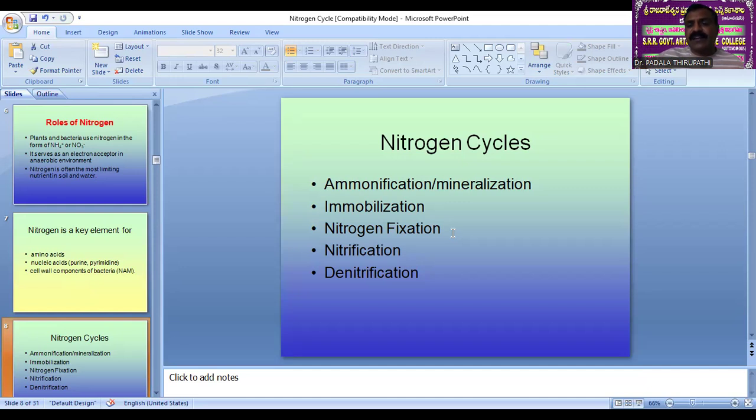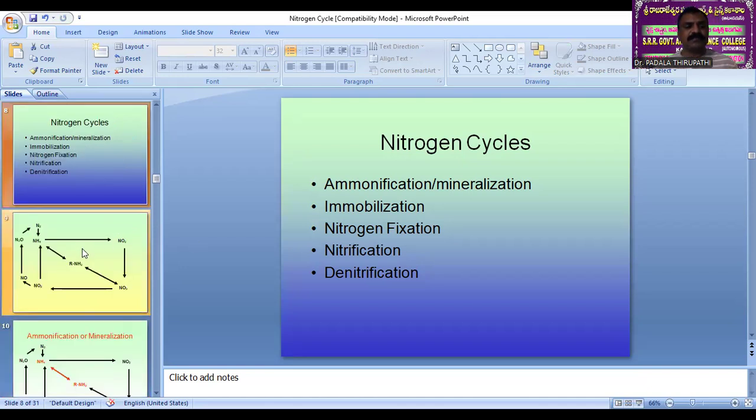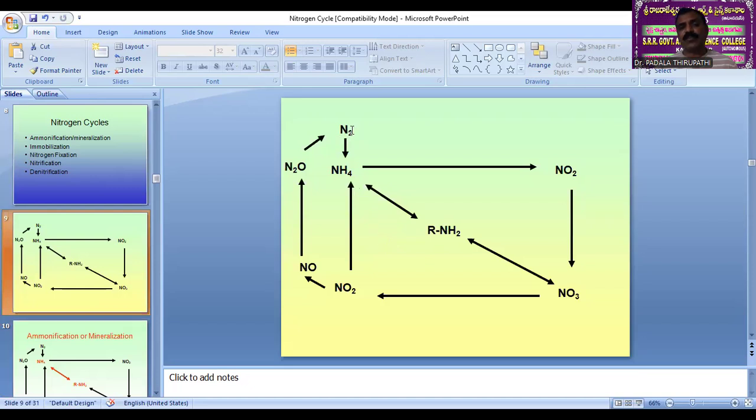So the nitrogen cycle contains ammonification, which is nothing but mineralization. Then the second one is immobilization. The third one is nitrogen fixation, then nitrification, then denitrification. These are the steps we observe in the nitrogen cycle. See here, atmospheric nitrogen is fixed in the soil into usable forms of nitrogen, that is nitrates or ammonia. Or the nitrates are converted into ammonia by the involvement of the